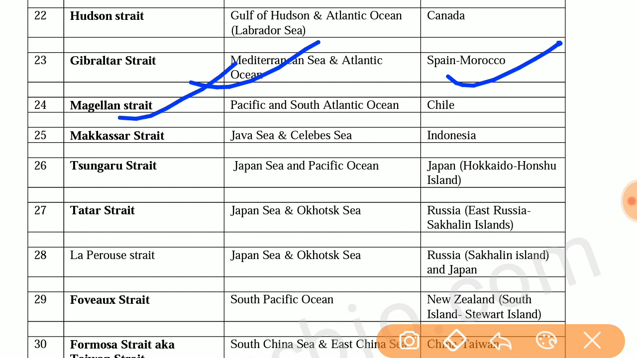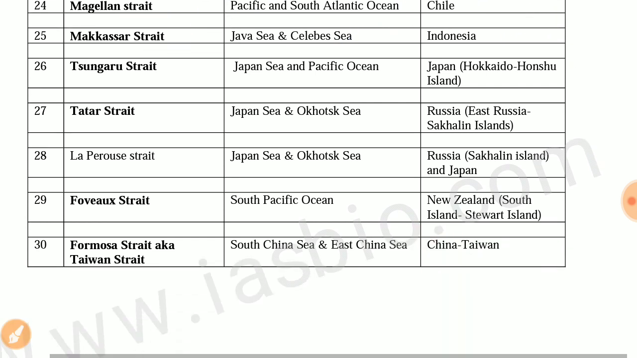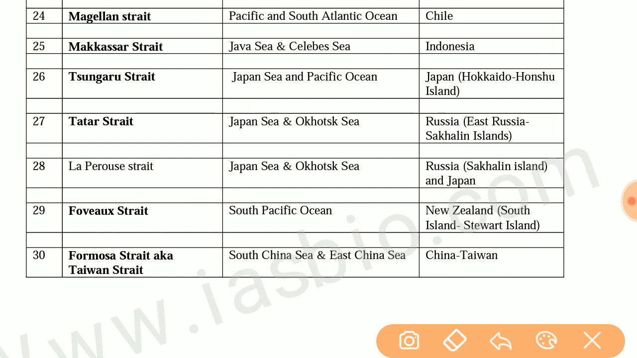Next is Magellan Strait. It joins Pacific and South Atlantic Ocean, and the country is Chile. Next one is Makassar Strait. It joins Java Sea and Celebes Sea, and the country is Indonesia. Next one is Tsugaru Strait. It joins Japan Sea and Pacific Ocean, and the country is Japan.